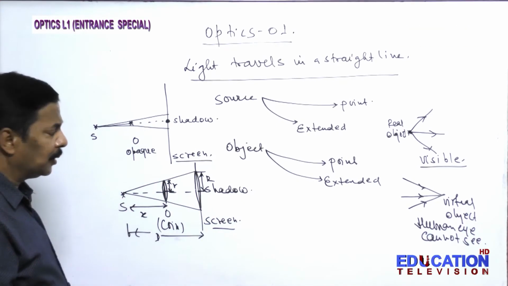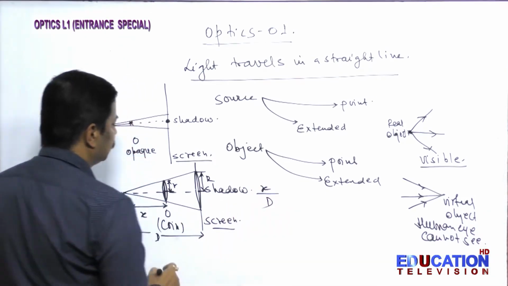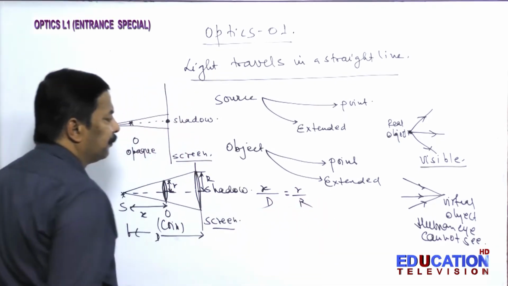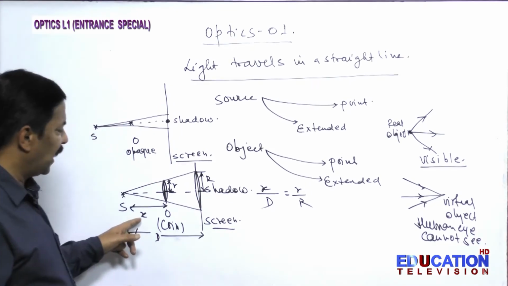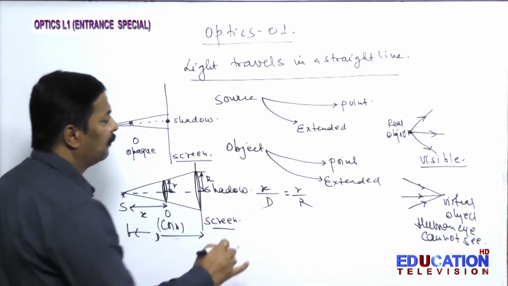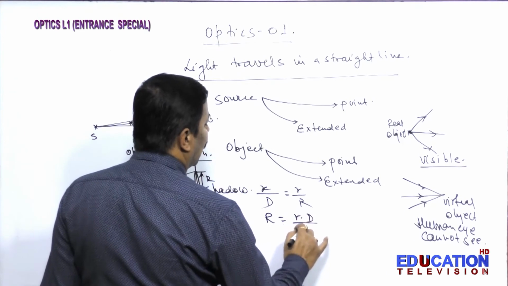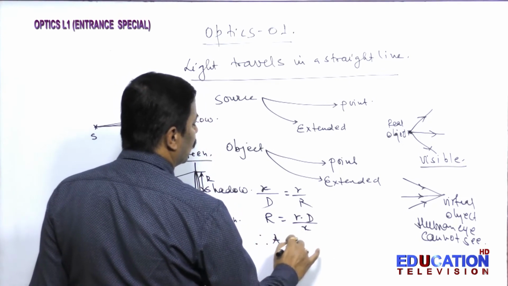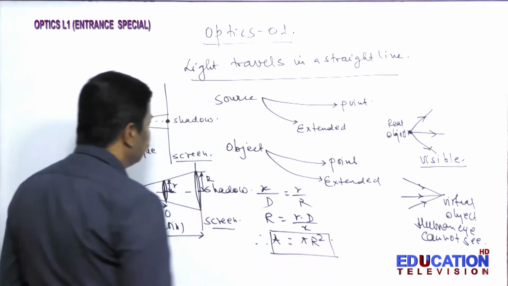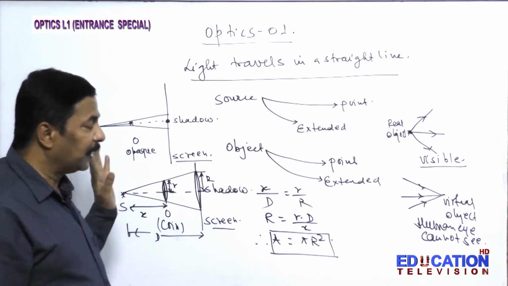So we get x by d is equal to r by R. If x, d and r are given, you can easily find the value of R. So R is equal to r into d by x. Area is equal to pi R square. By this you can find the area of the shadow. This thing also you can understand in a very careful way.